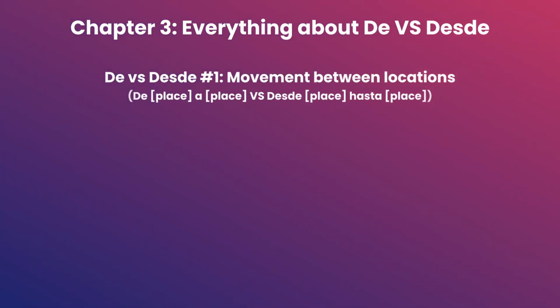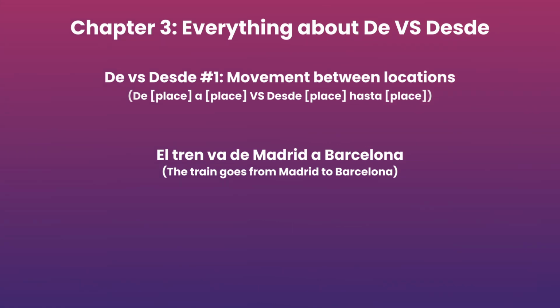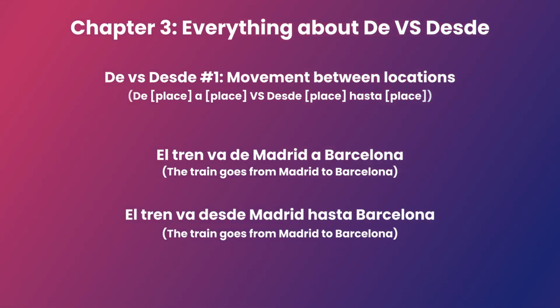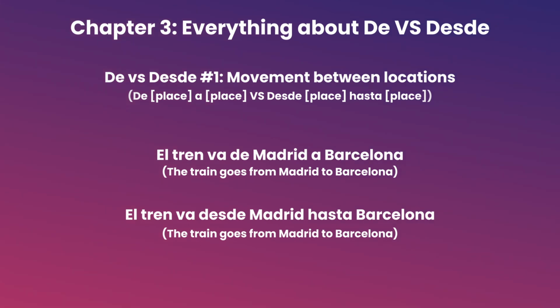Movement between locations. Let's look at our nemesis. El tren va de Madrid a Barcelona and el tren va desde Madrid hasta Barcelona. Both of these sentences are translated as the train goes from Madrid to Barcelona. The difference lies in what these sentences represent rather than what they are being translated as.